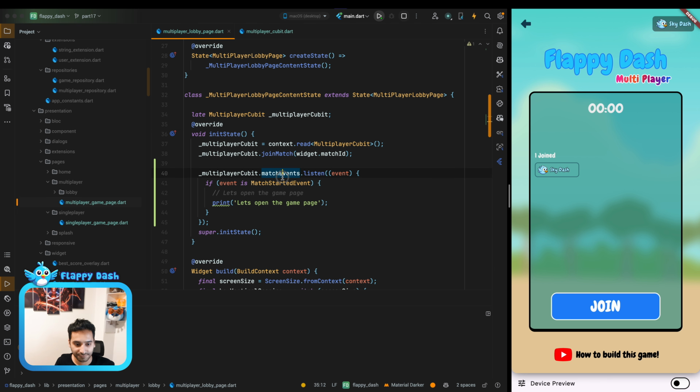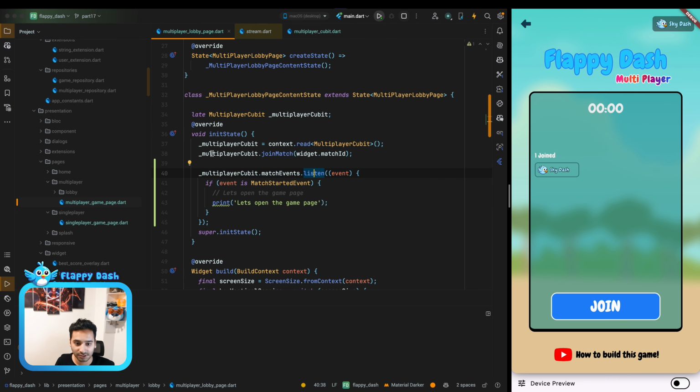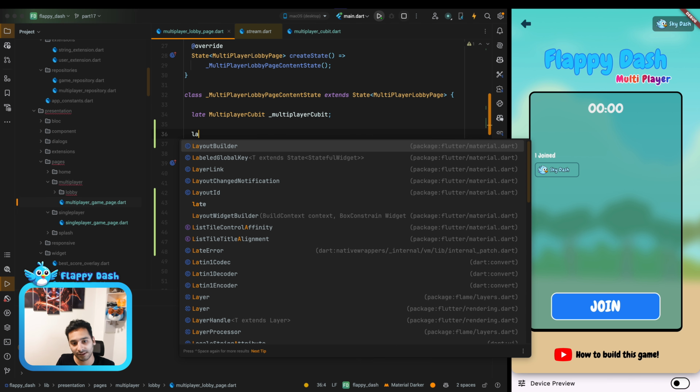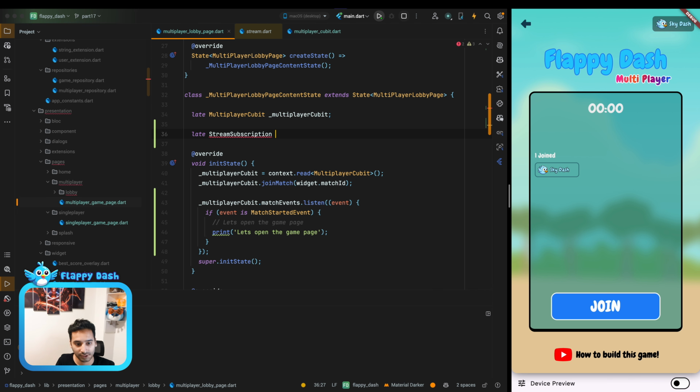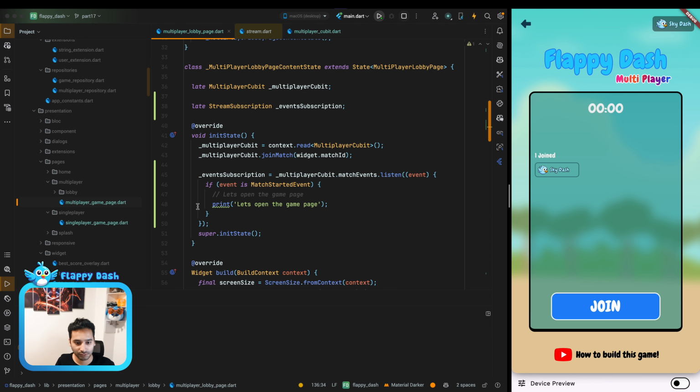Now we need to have a reference of the listen. It is a stream subscription because we need to dispose it, otherwise we are going to have some memory leak and this kind of issues. So it's going to be a match subscription or events subscription. Let's import it, and it's here. Inside the dispose method, I'm going to cancel it. Okay, now I think we are good to go.